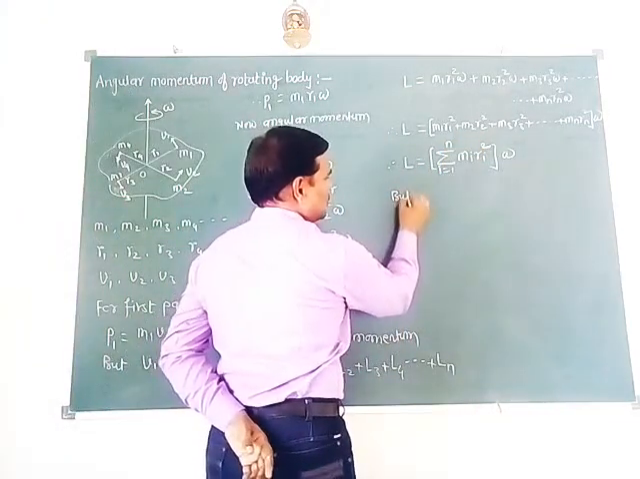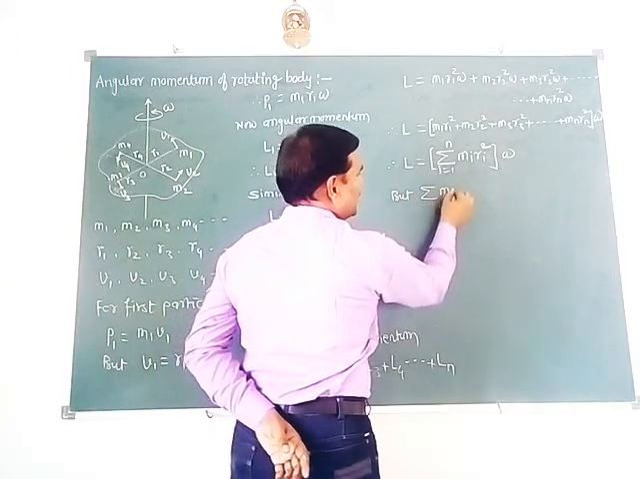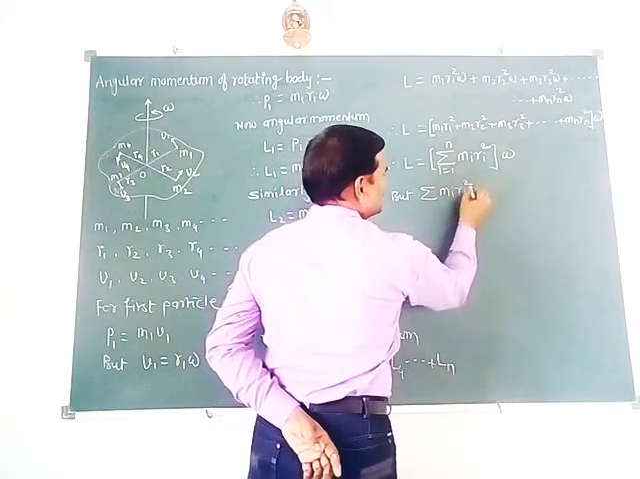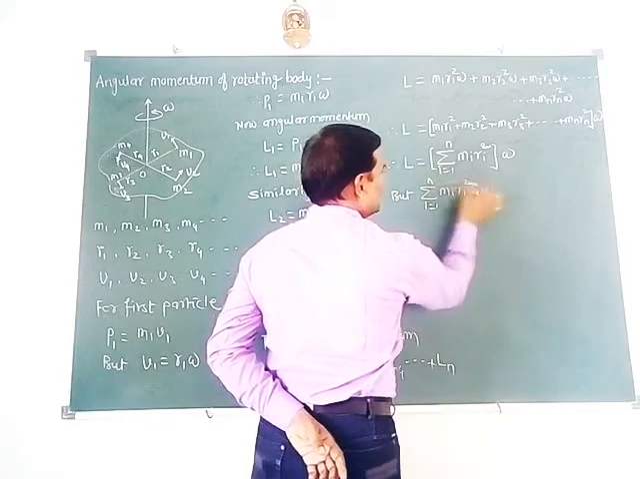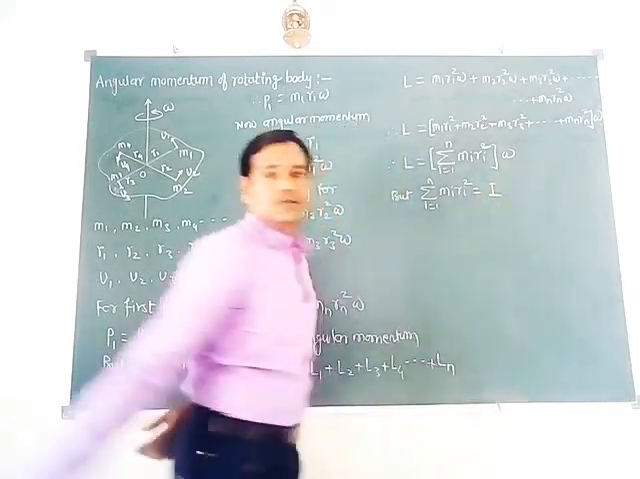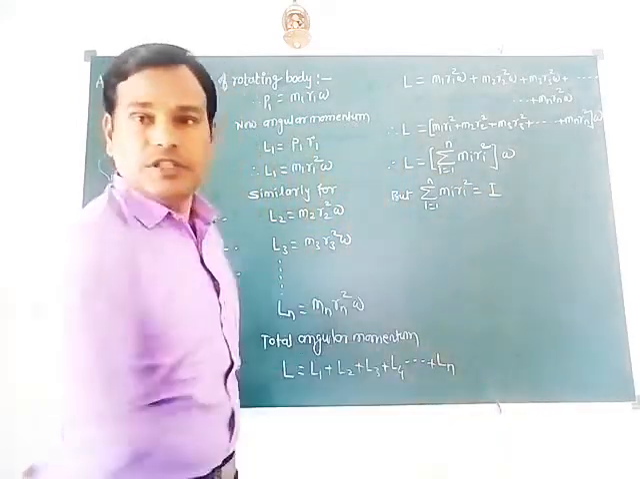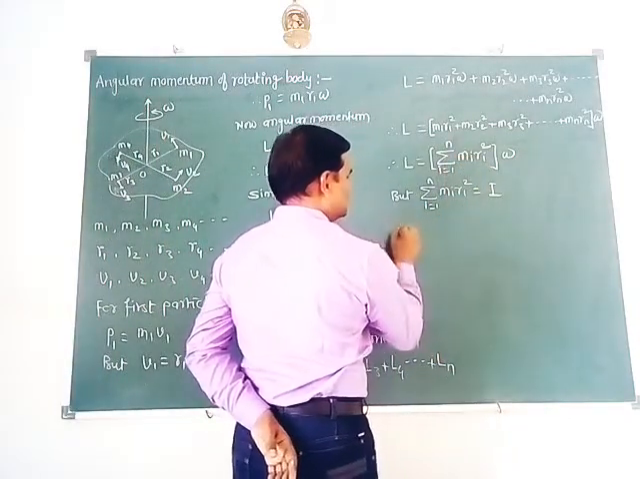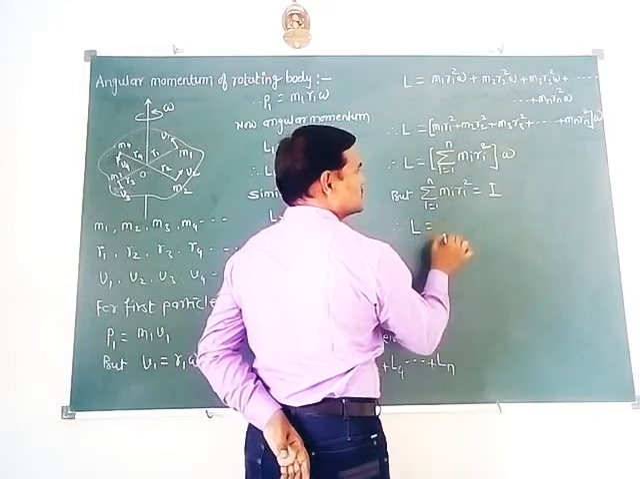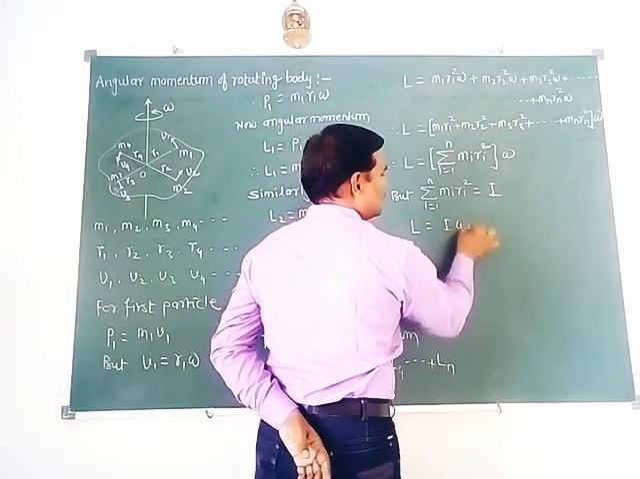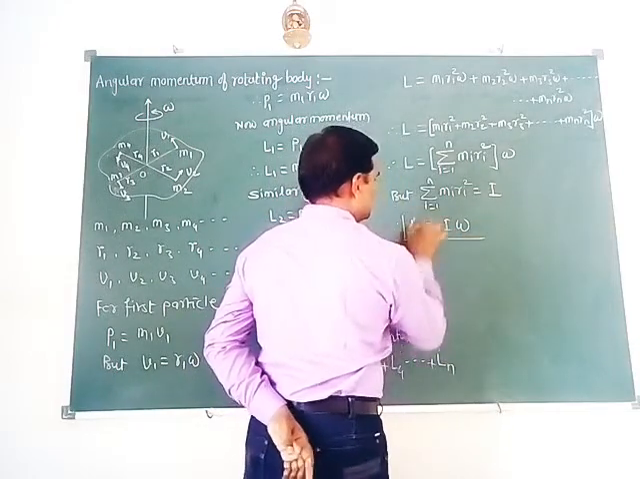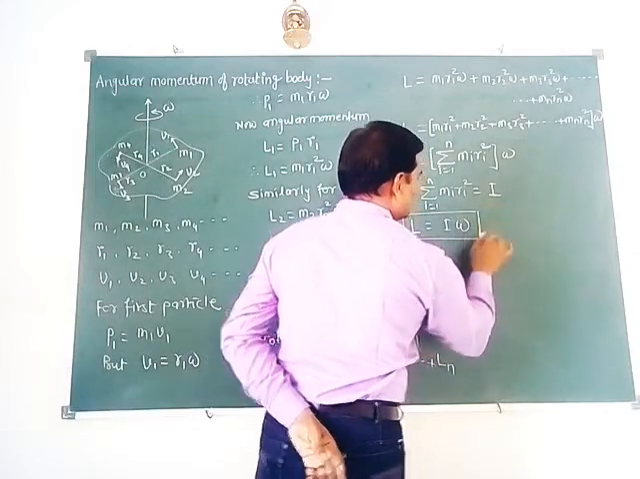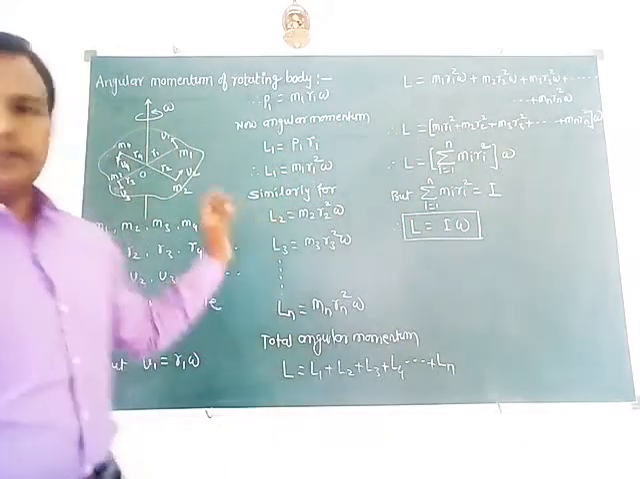But the summation of Mi Ri square from i equal to 1 to n is equal to capital I. It is the definition of moment of inertia as we have seen previously. So instead of this bracket you can write capital I. So finally capital L becomes I into omega. So this is the relation for angular momentum of a rotating body.